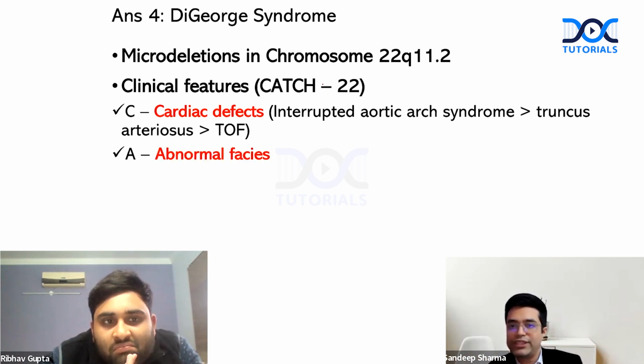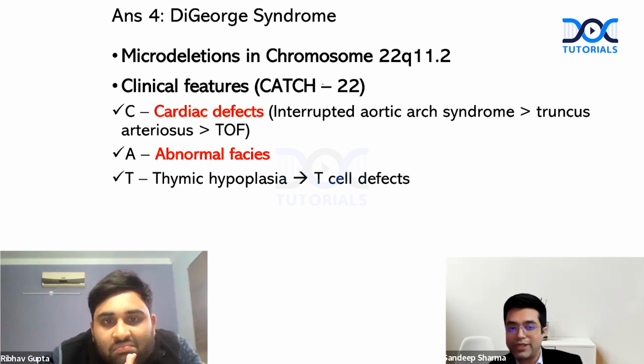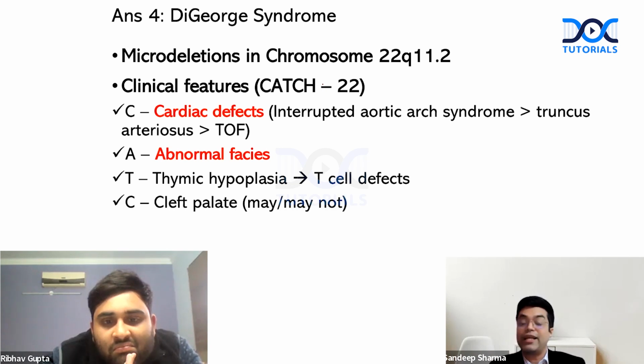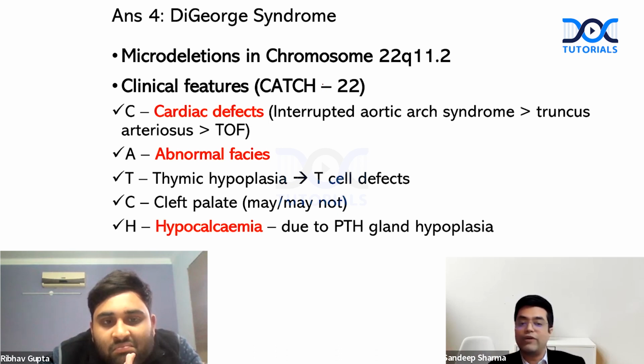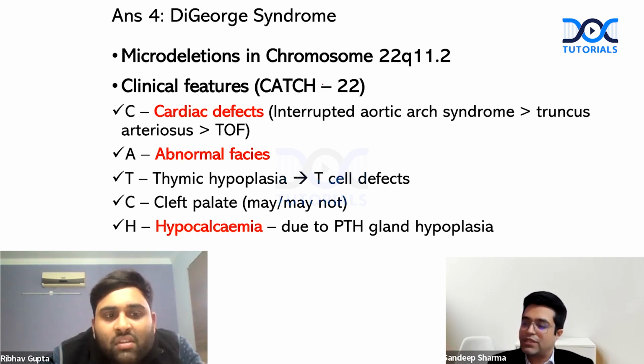Then abnormal facies. These children have thymic hypoplasia leading to T-cell defect because there is maldevelopment of the branchial arches. Cleft palate may or may not be present. And then you have hypocalcemia, which is the presenting sign in the newborn period. Please remember that. If they ask you what is the presenting sign, the answer will always be hypocalcemia. So, Ribab, you get the answer correct. You get +10 on this.